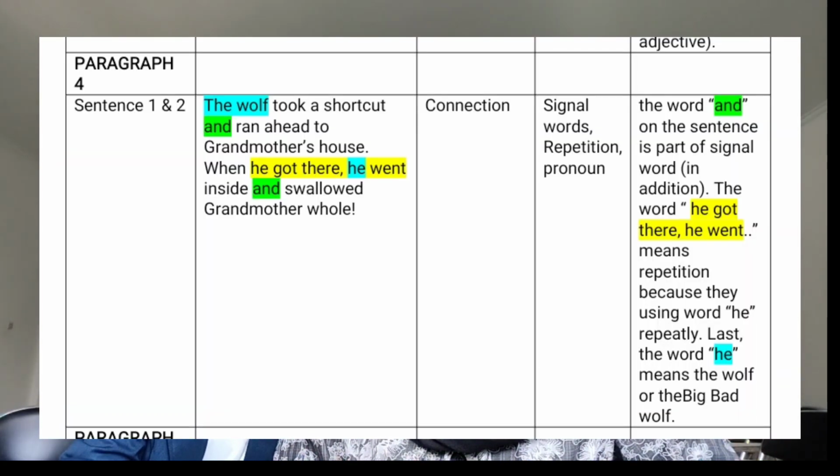So next is the fourth paragraph. The sentences are: the wolf took a shortcut and ran ahead to grandmother's house. When he got there, he went inside and swallowed grandmother whole. The sentences are connected because they have a signal word, a repetition, and also a pronoun inside the text.